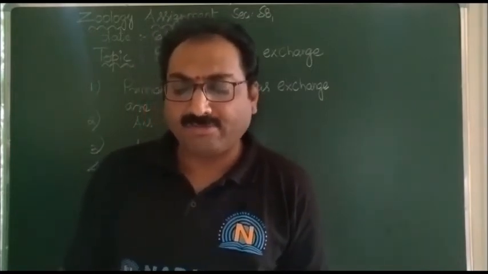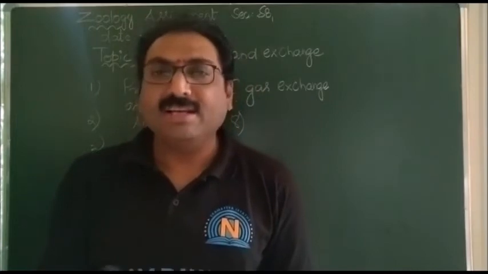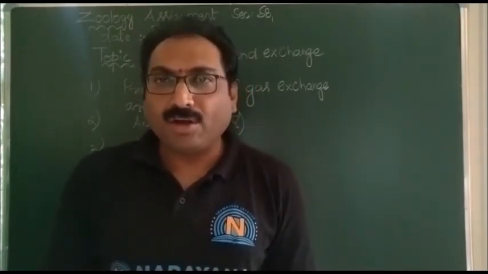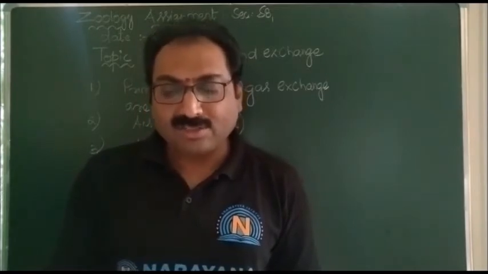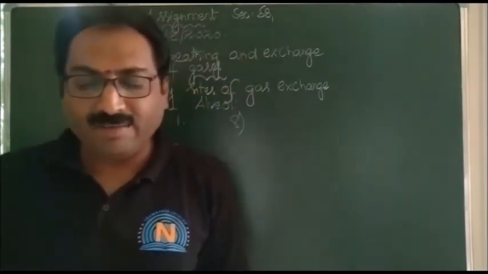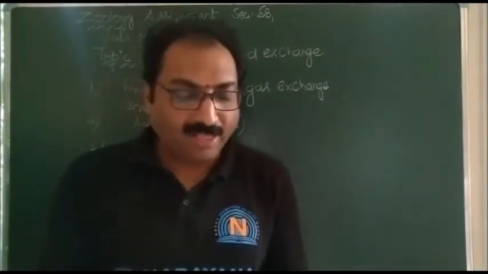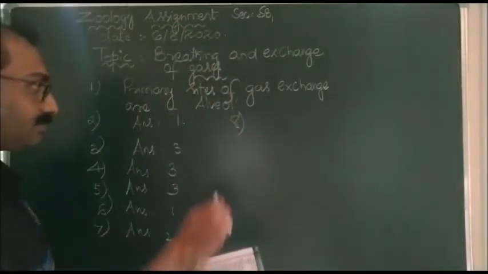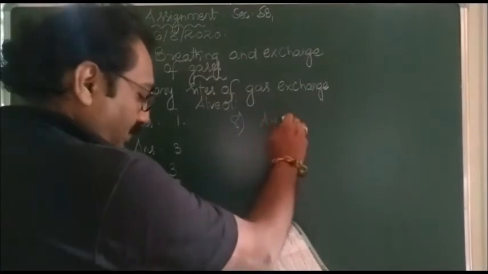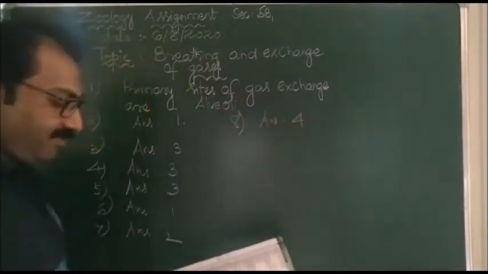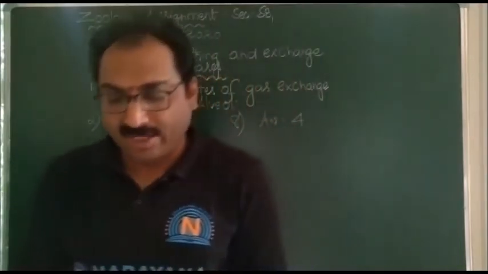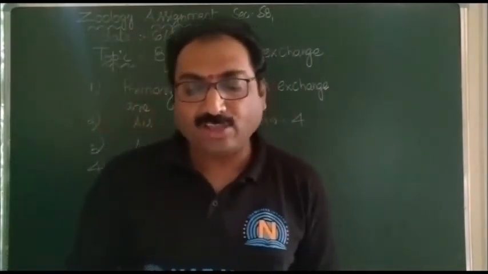Hence the partial pressure of oxygen in the systemic arteries will be 95 millimeters of Hg, and in the pulmonary arteries it will be 40 millimeters of Hg. So the answer is the fourth option.